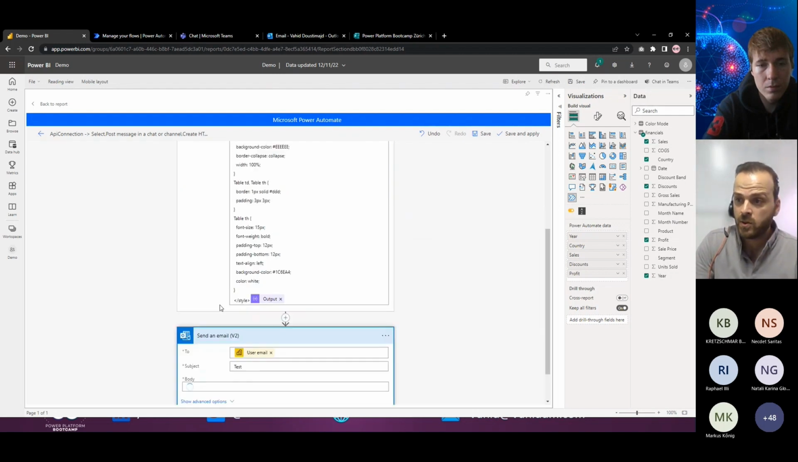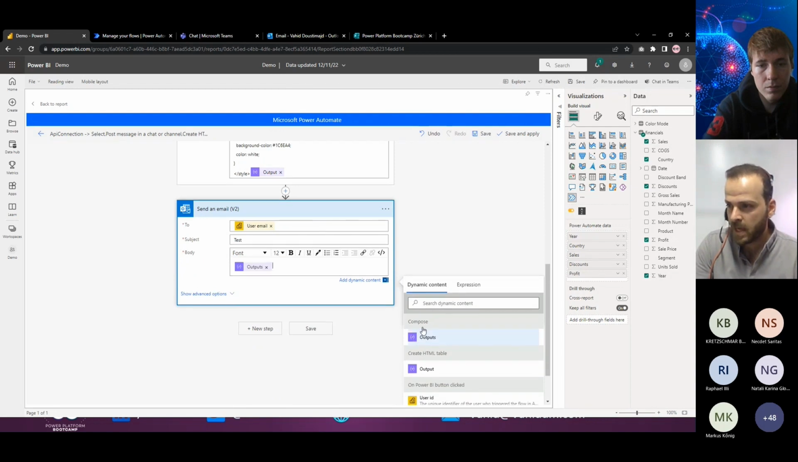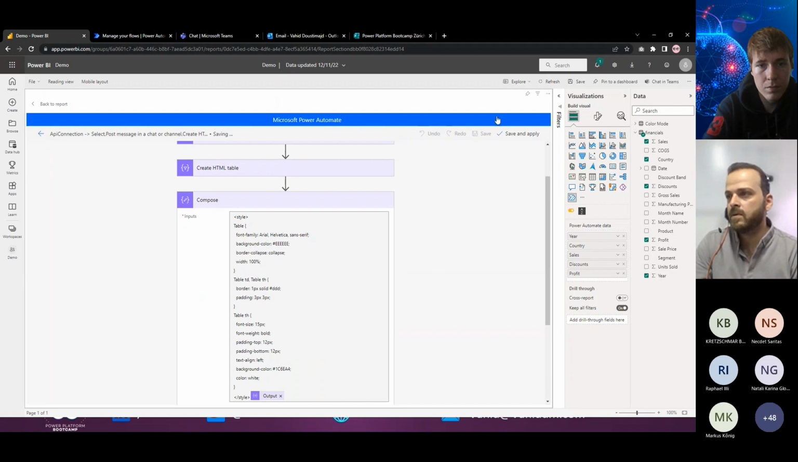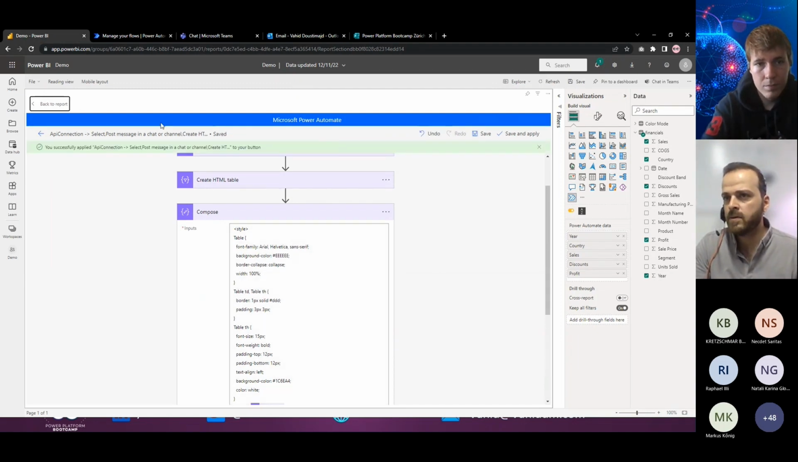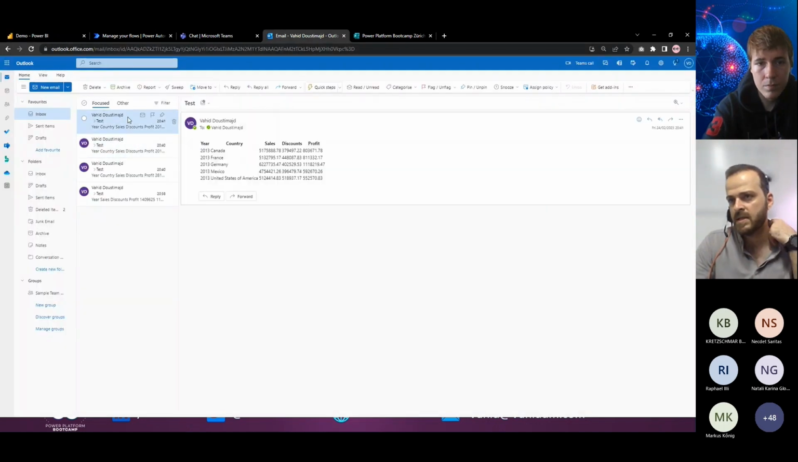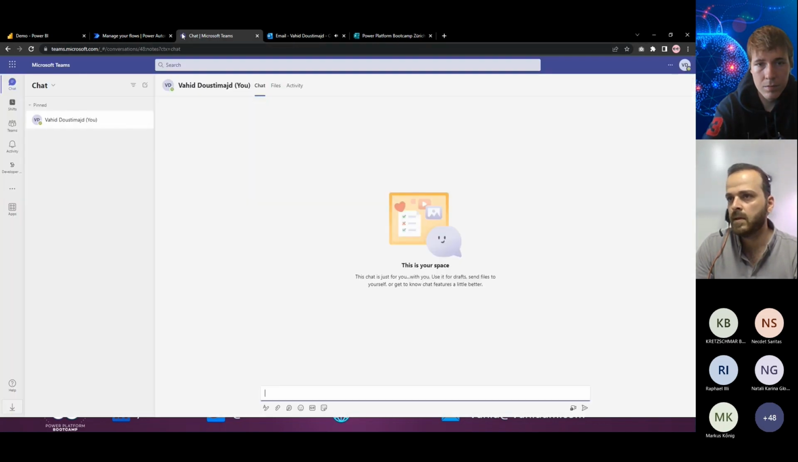I need to make sure to change the output here, because it was the table, and now I want to use the output from the Compose where I applied the CSS code. So save and apply again. Back to the report, run it again and see what we'll receive here. This time it will be formatted in a better way. So we will receive an email.